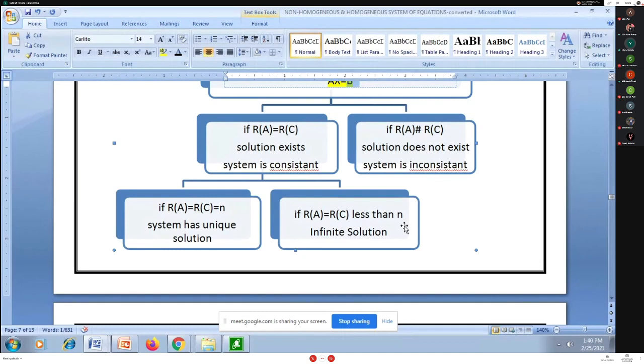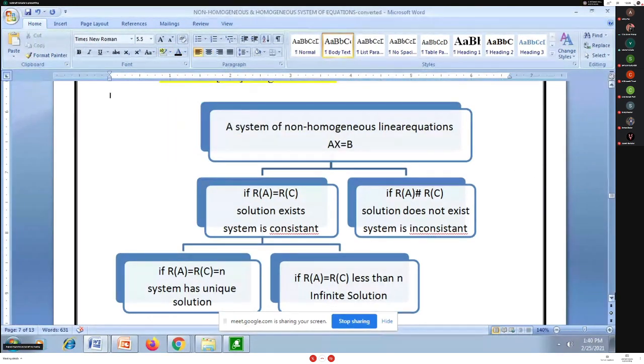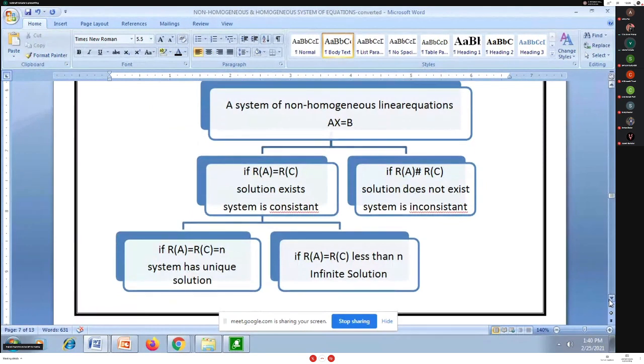Yes. So this chart is very important. You can take a screenshot for recalling, because this chart is very important for solving non-homogeneous systems of equations. So how to go about it? I'll take one example and see whether you're getting me or not. I hope those who want are taking a screenshot of this chart.